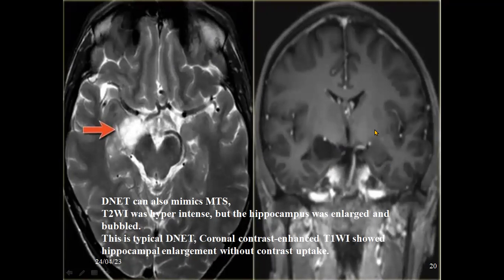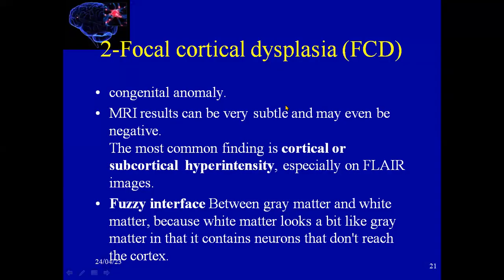We see this tumor didn't take any contrast uptake. So the second cause of epilepsy is focal cortical dysplasia.